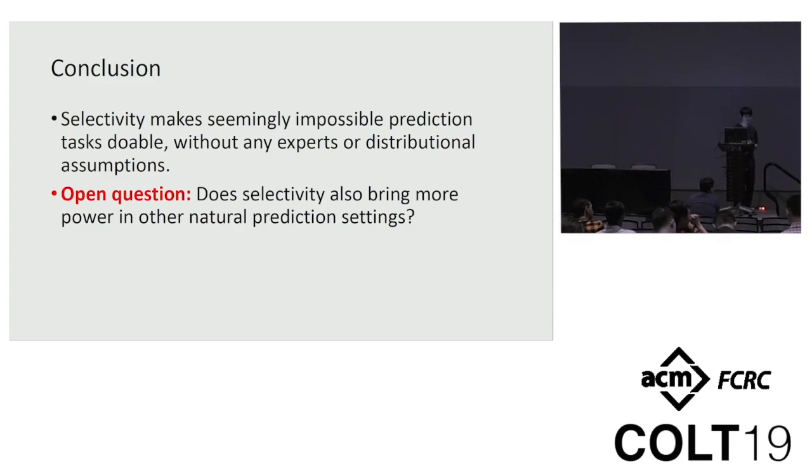Yeah, I guess the motivation of this work is applications where it is enough to be accurate about some proportion of the sequence, so that we can leverage this selectivity.